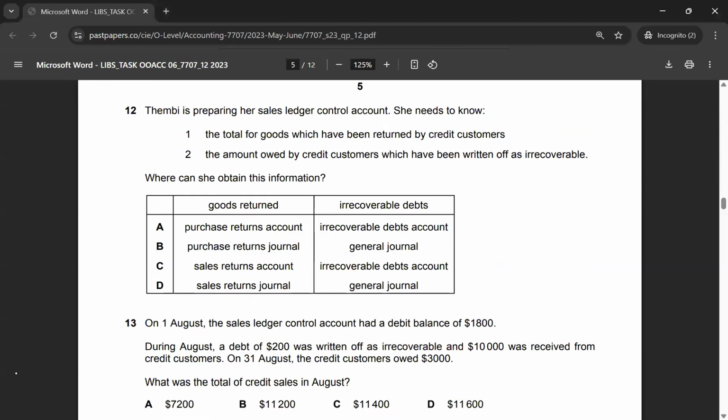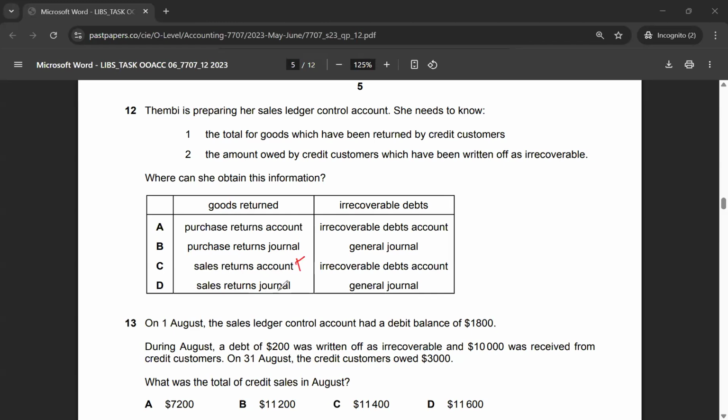Let's move on to multiple choice 12. Thembi is preparing her sales ledger control account. She needs to know the total for goods which have been returned by credit customers, and the amount owed by credit customers which has been written off as irrecoverable. Where can she obtain this information? For the total of goods returned by credit customers, it has to be the sales return journal, because she wants the total, not an account.